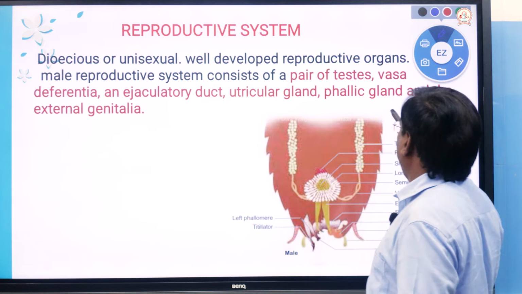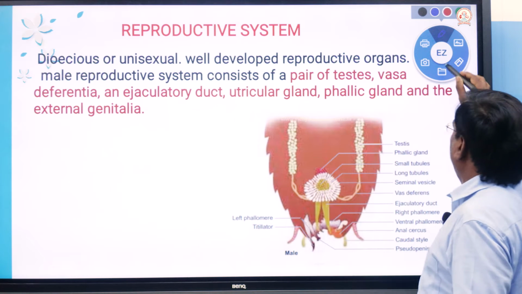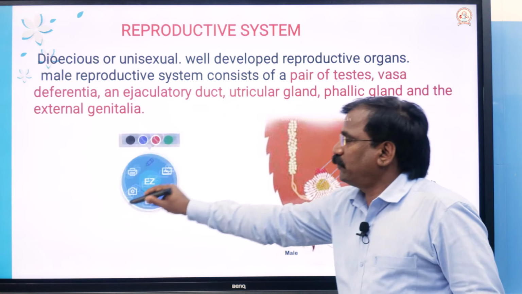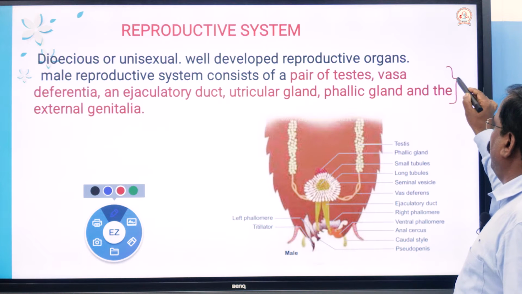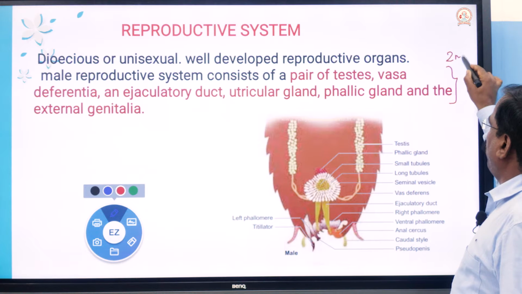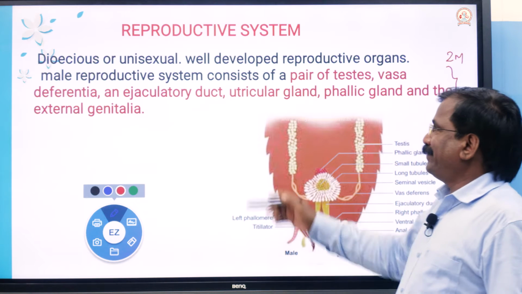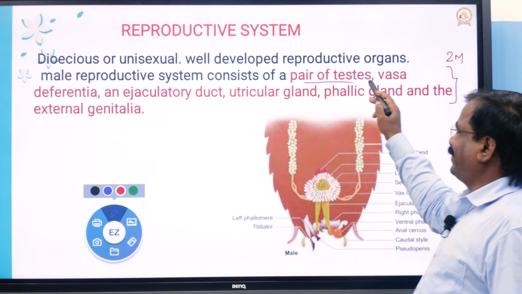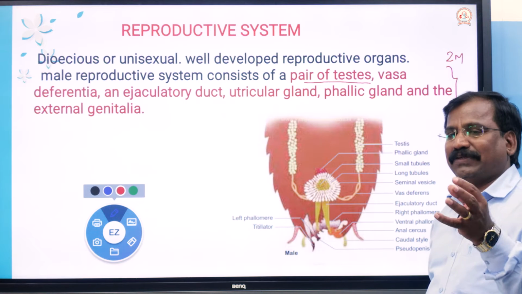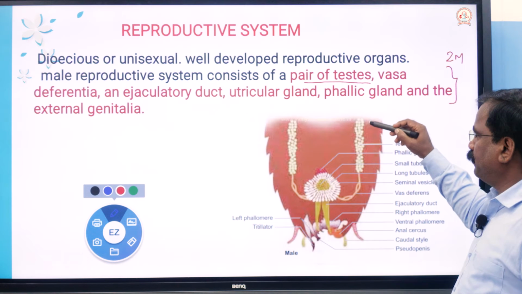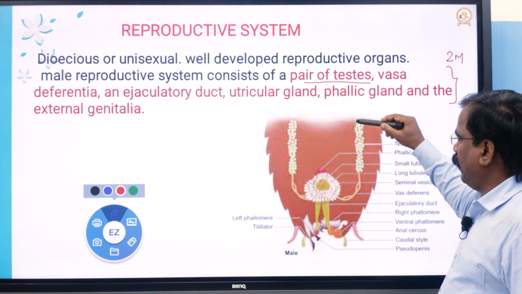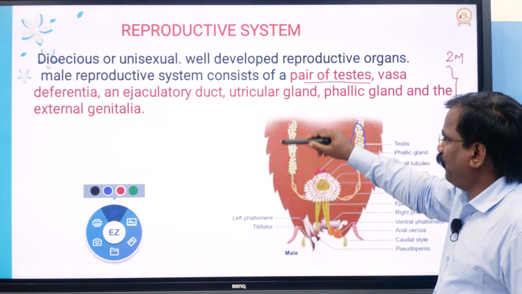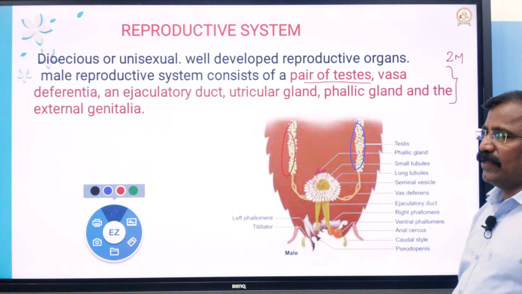This is separately asked as a 2 marks question. What are the components of the male reproductive system? That red color content is a 2 marks question. It consists of a pair of testes, testis singular, testes plural, a pair, this is one, this is another one, and vasa differentia.